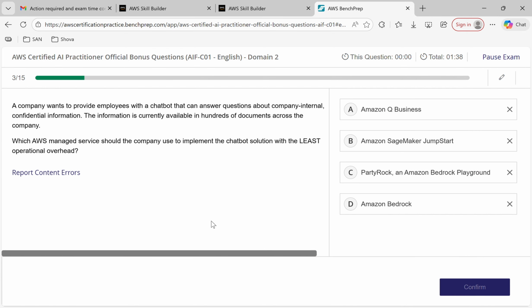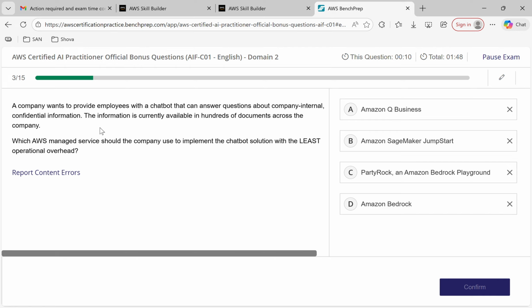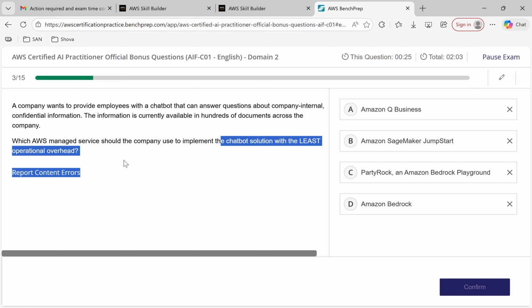Let's go to the third question. A company wants to provide employees with a chatbot that can answer questions about the company's internal confidential information. The information is currently available in hundreds of documents across the company. Which AWS managed service should the company use to implement the chatbot solution with the least operational overhead?